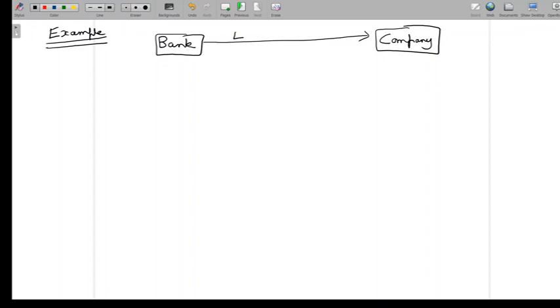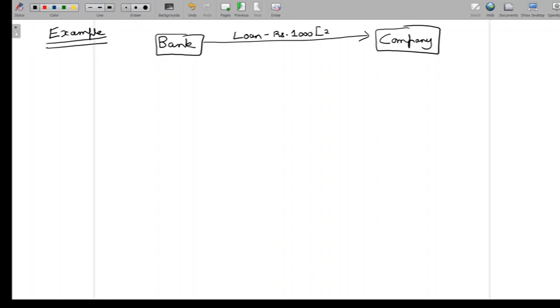Let's have our friends here. Let's have our bank, and let's also have our company here. And let's say the bank has given a loan to the company, and this is of a value of 1000.